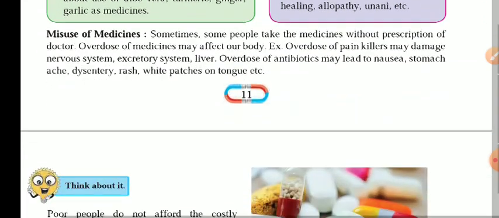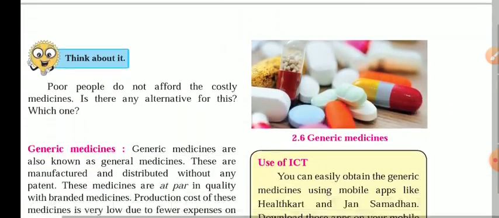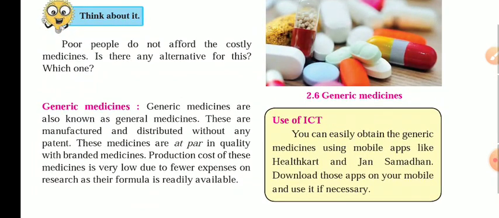Further part, that is the medicines. There is a huge number of medicines available in the market now for different kinds of diseases, and they are advised by the doctors. Certain medicines which doctors advise are very costly because they are made by different companies, and the production cost of those medicines is too high.